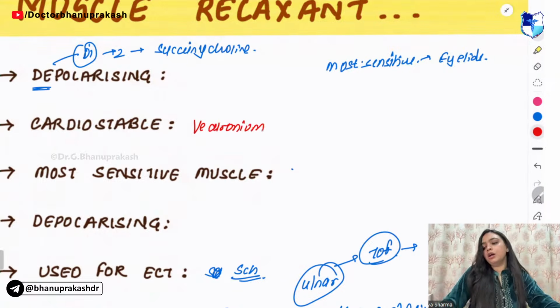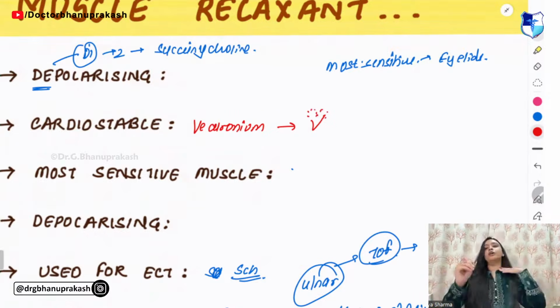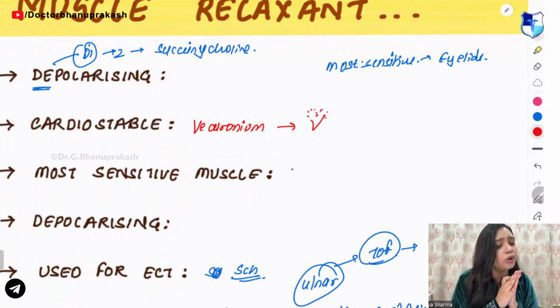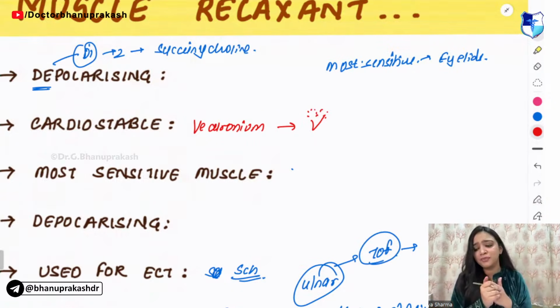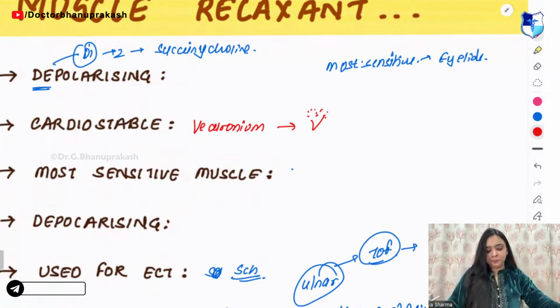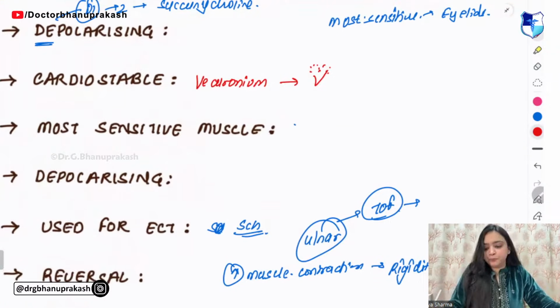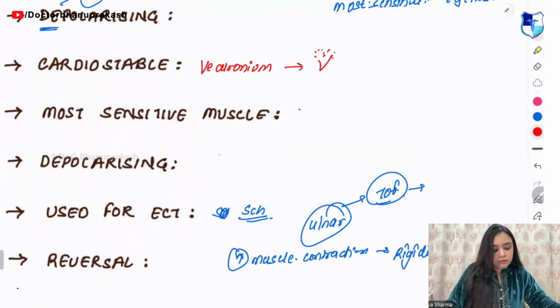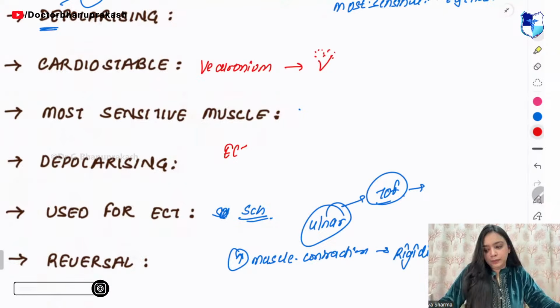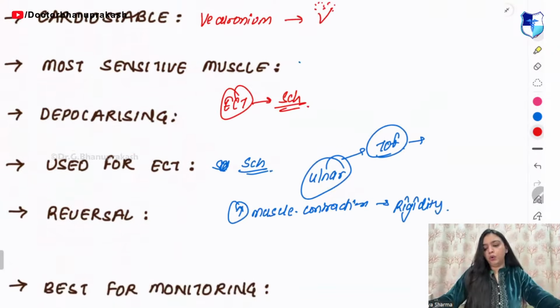Over here it is vecuronium. So remember, how you make a V is like how you make a heart. No, it's not etomidate. I have told you, right? How you make a V is how you make a heart. Okay. Next, guys, for the ECT, ECT is used for your succinyl choline only.